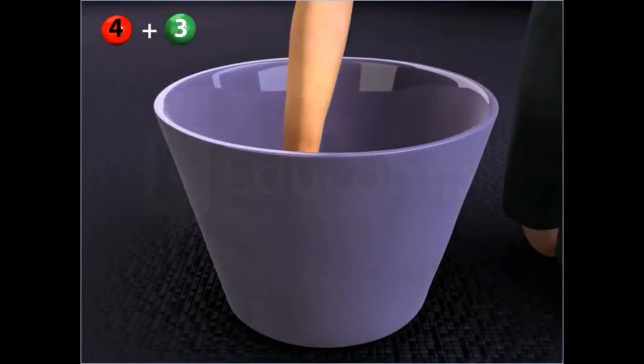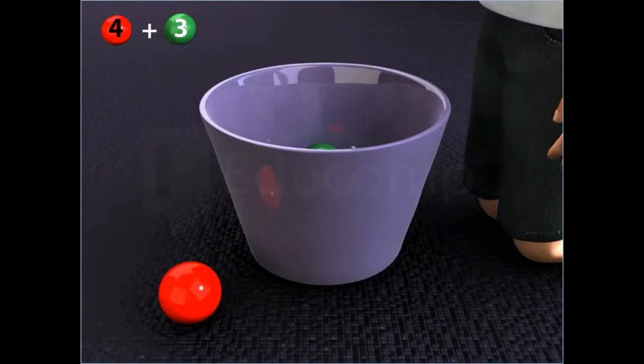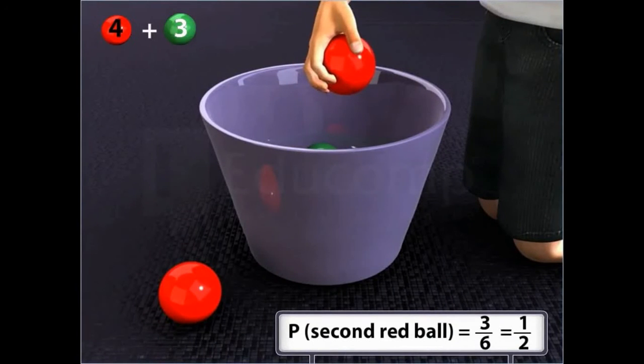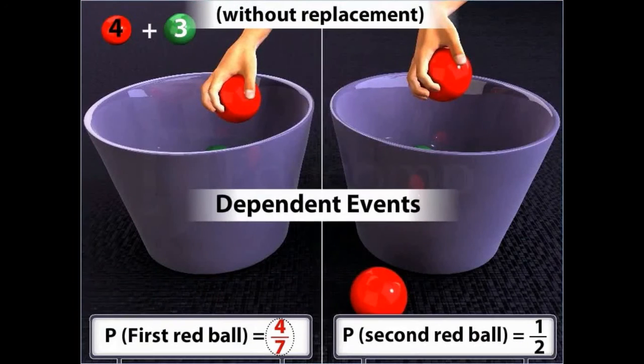Thus, the events drawing a red ball in the first attempt and drawing a second red ball without replacement are two dependent events because the occurrence of the first event affects the probability of the occurrence of the second event.